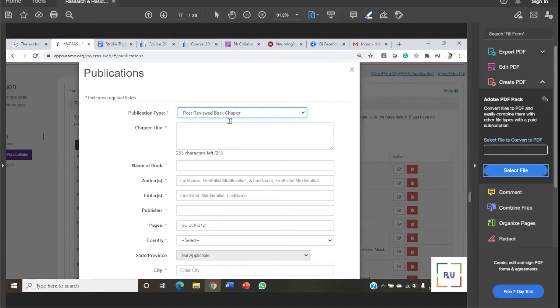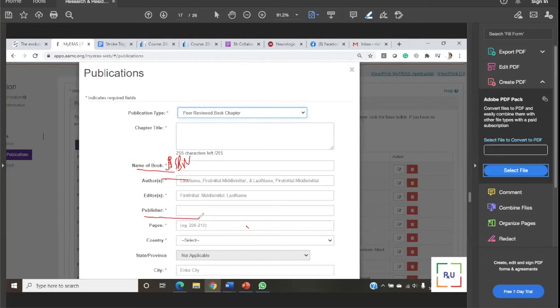The importance is, if you have the name of the book, some people get an opportunity through their mentors, when they are research assistants or postdoc fellows, to write a chapter or co-author a chapter in a big book. That is the exact example of this category, where you will have the book name and the book's ISBN number. You'll also have the publisher's name.